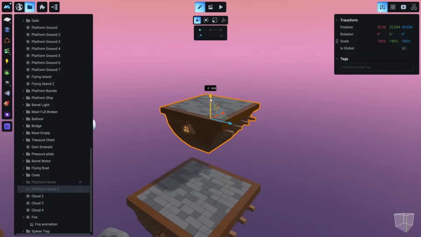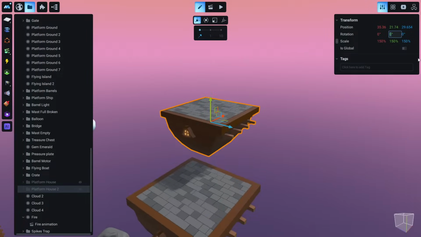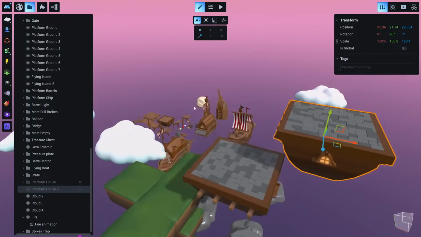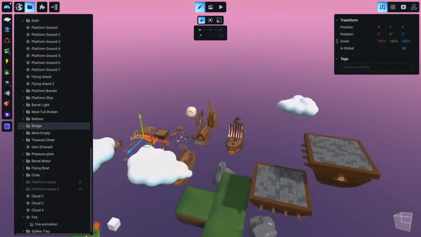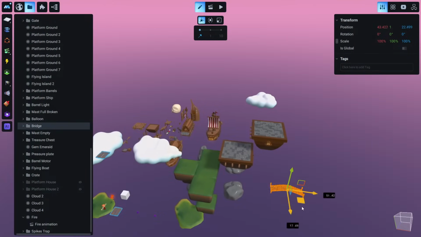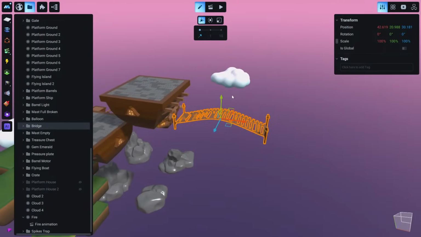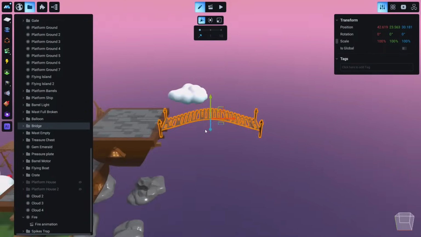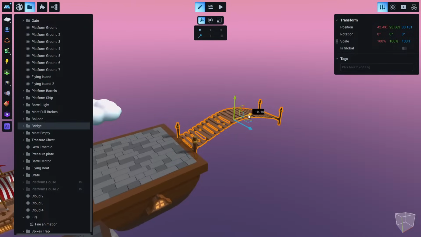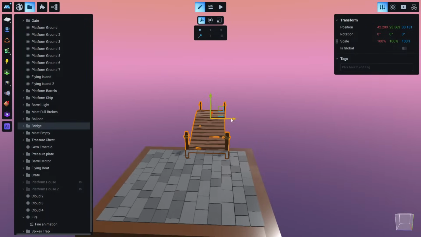Okay, and let's maybe rotate this 90 degrees. Anything you want. Now this is a challenging model, and I put it here just to show you a problem that you might face when you are trying to create a level.